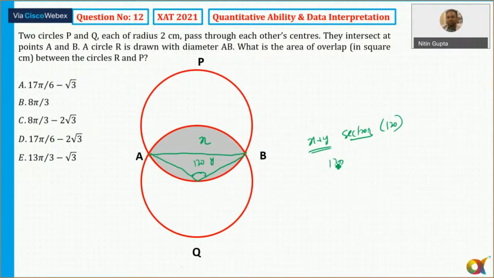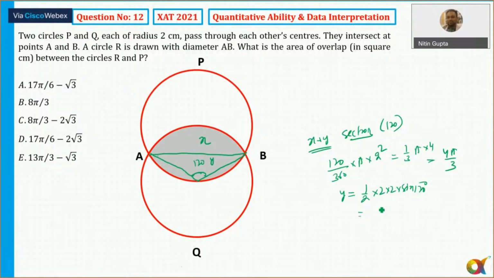So what is the area X plus y? I can say that is equal to X plus y, it is equal to nothing but this one, 120 by 360 into pi r square, by 3. Okay, this is equal to 4 pi. So what is y? Yeah, I calculated, that is equal to half r squared sin 120 degree. Okay, so ये आ गया मेरे पास y का एरिया. So उससे मैं x कैलकुलेट कर सकता हूँ.